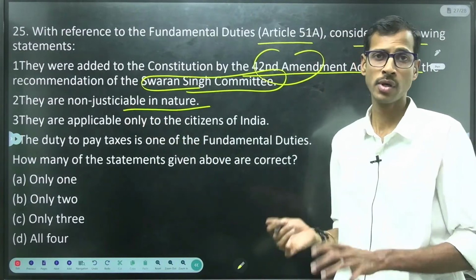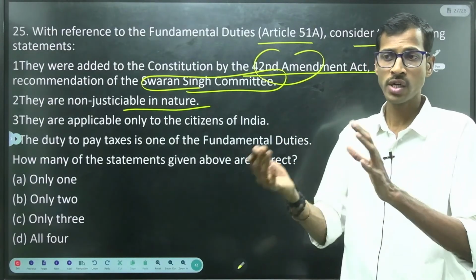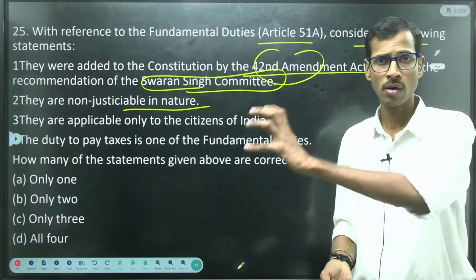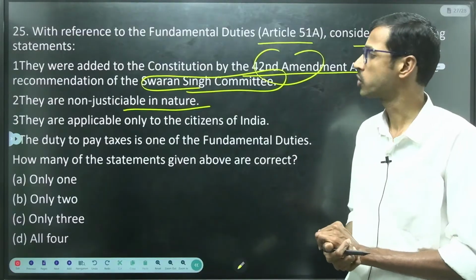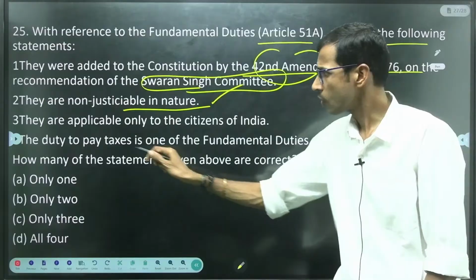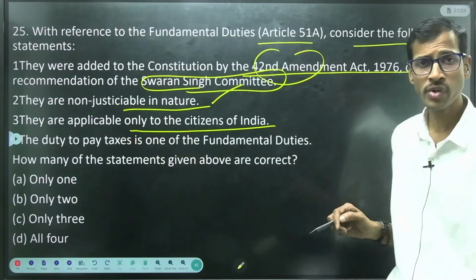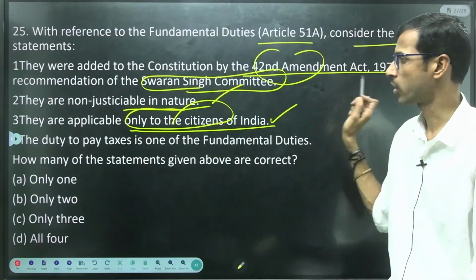Yes, like DPSPs, we cannot go to the court for violation of the provisions mentioned in them. And they are applicable only to the citizens of India. Is it correct? Yes, only to the citizens of India, right?